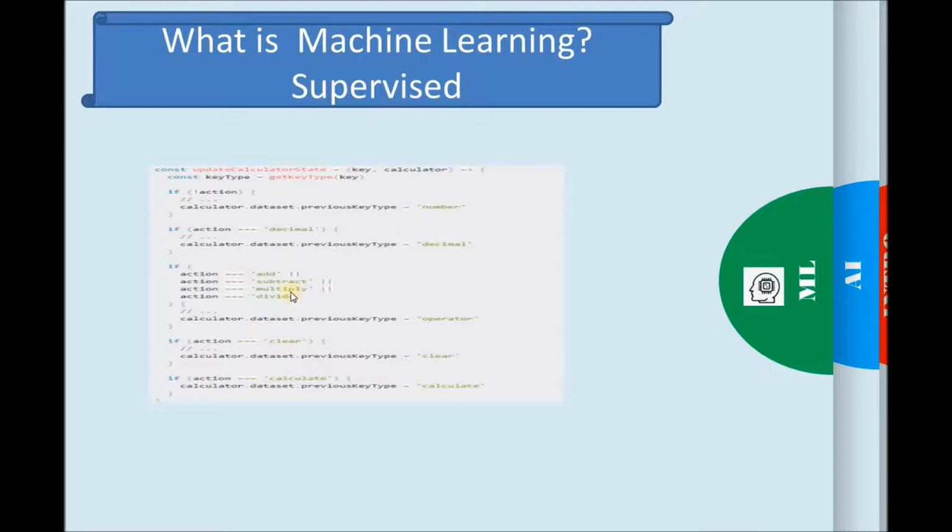This approach is what you call the rule-based approach. In fact, solving a problem using this traditional approach, you need to provide the code and the input in order to get the desired output.